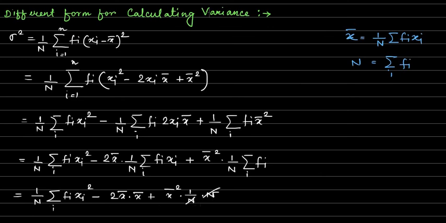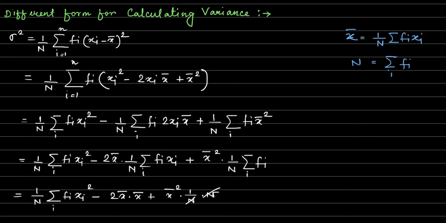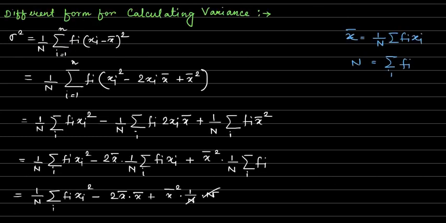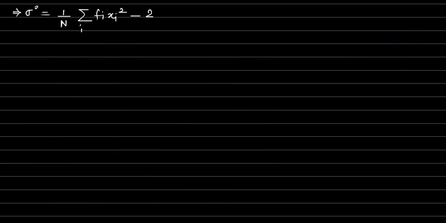So sigma square is equal to 1 by N summation over i fi xi square minus 2 x bar square plus x bar square, which gives us 1 by N summation over i fi xi square minus x bar square.